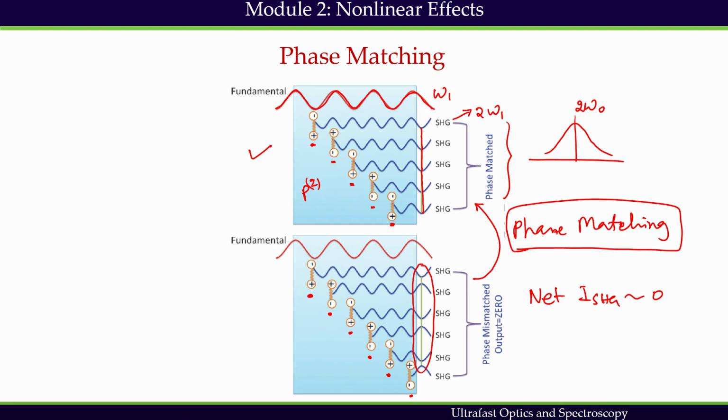is achieved. If the induced polarization creates new light that becomes out of phase with the light it has created earlier, two contributions cancel out, and consequently intensity of the emitted beam becomes 0. On the other hand, if the two contributions interfere constructively, intensity of the emitted beam is amplified, and thus phase matching is achieved.